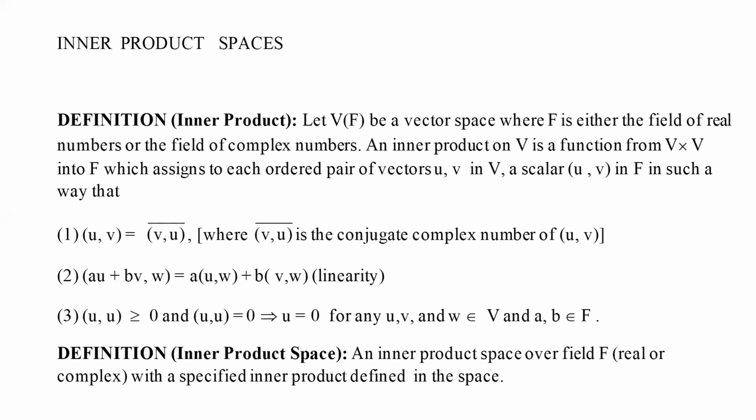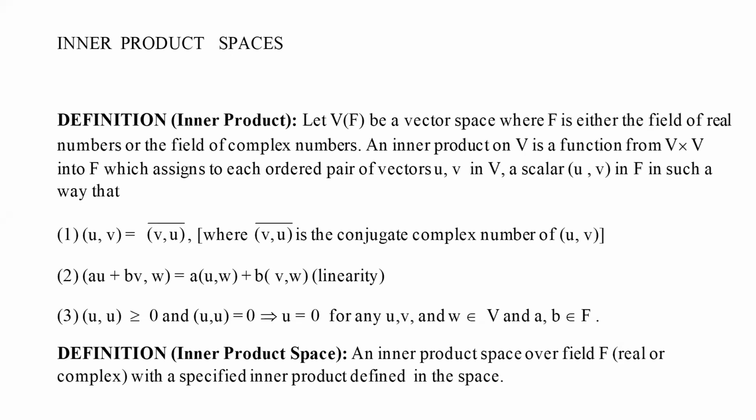Now, what is an inner product? First of all, let me make it clear that all vector spaces which we are going to discuss here are either over real numbers or over complex numbers. We are not going to take any general field. The field is always going to be either the field of real numbers or the field of complex numbers.